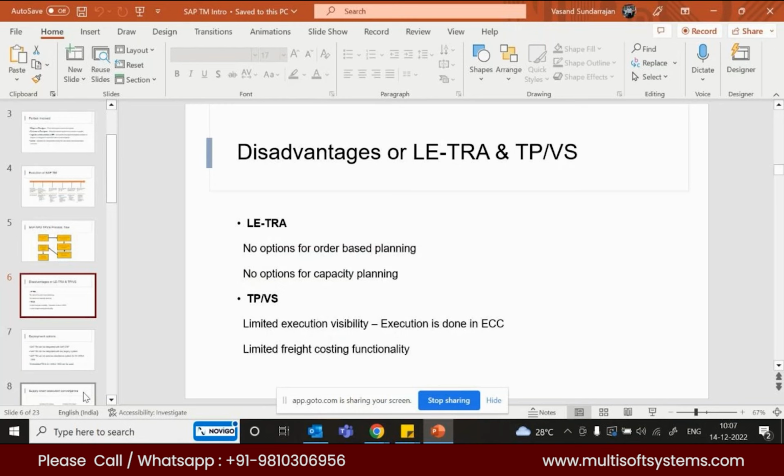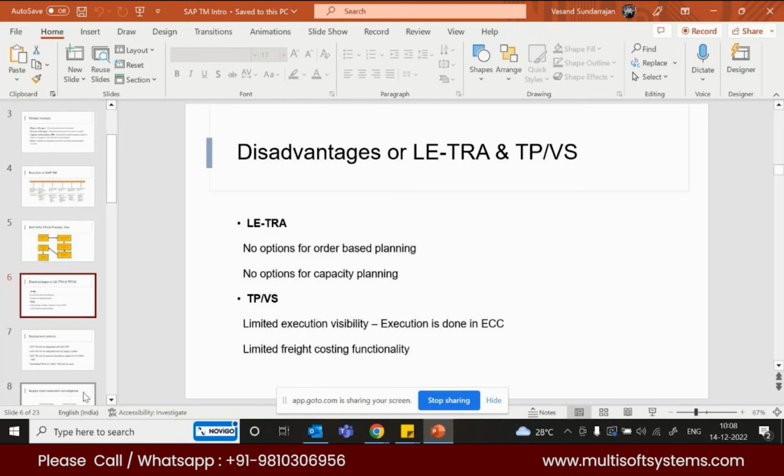You have to wait in your SAP until the delivery document is created. You will not be able to create a shipment document. There is an option only to add your inbound deliveries and outbound deliveries. There is no option to add your sales orders or purchase orders. There is only an option for the delivery document. Until it is released, we cannot use the LETRA.